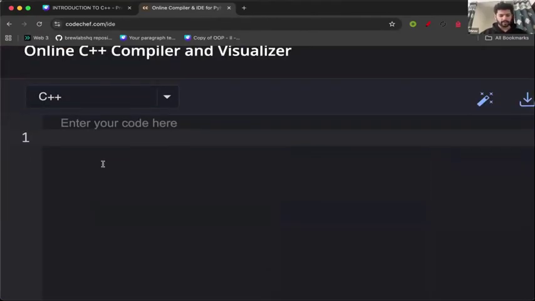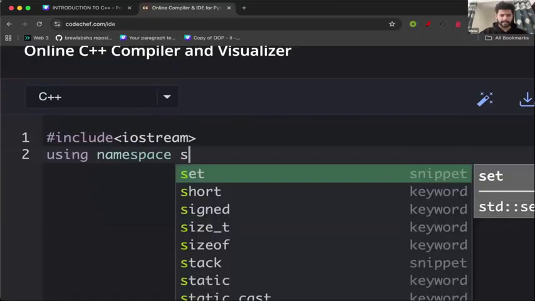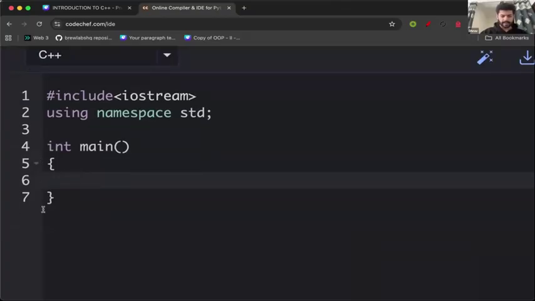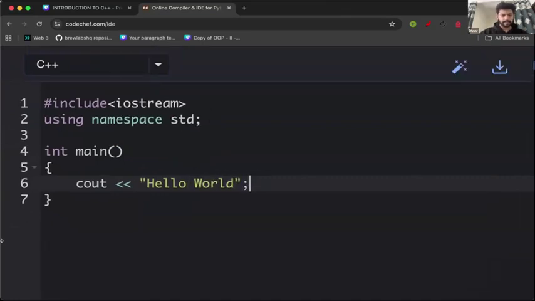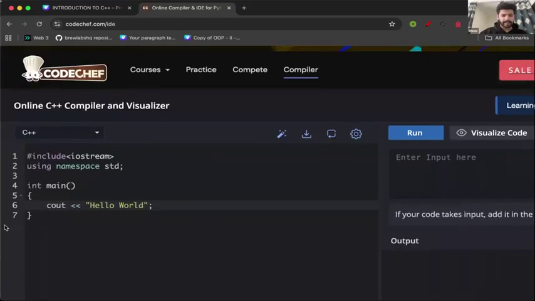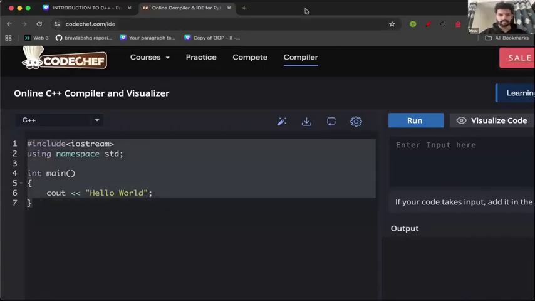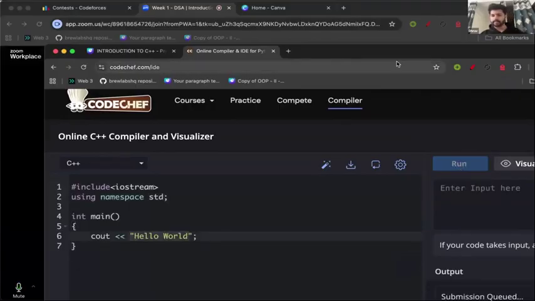I'll zoom it a little bit. So the first line will be include iostream, using namespace std. Then we have int main. Then I'll write cout, hello world. Who has any guesses, if I try to run this code, what will this code print for us? This should print hello world, right? Let's try to run this.